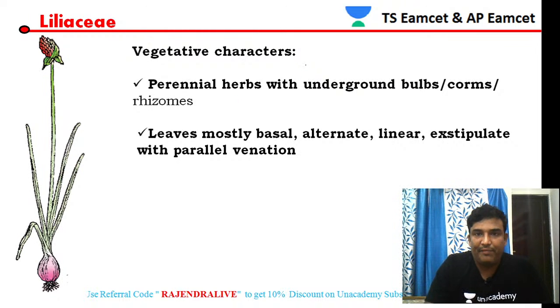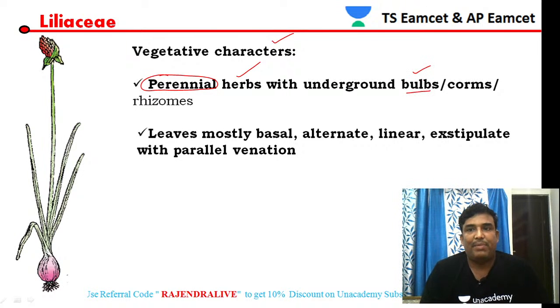So let us see some vegetative characteristics of these members. Some of them are perennial herbs with an underground bulb stem. Similarly, some members form corms, and some have rhizomes.